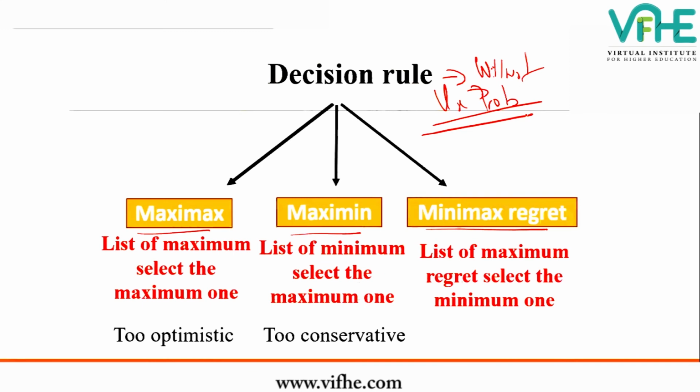Okay. Now the first technique is Maximax. So what is Maximax? It says from the list of maximum, select the maximum one. From list of maximum, select the maximum one. So let's see what it means. So this means you have to make a list of maximum and you have to select the maximum one. Let's understand this.